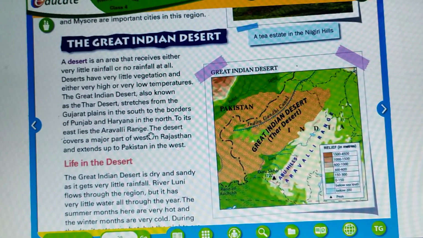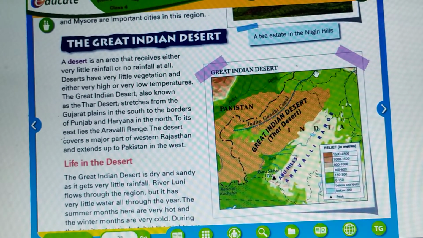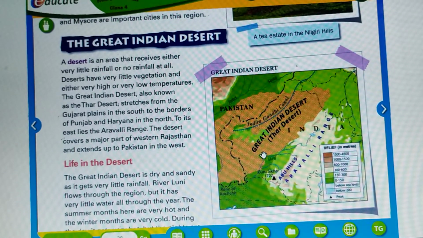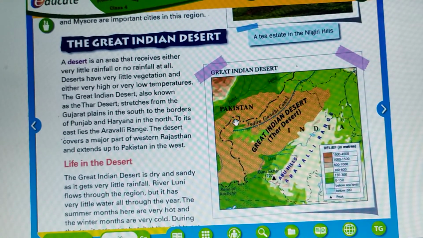The desert covers a major part of western Rajasthan and extends up to Pakistan in the west. Here we can see the picture. It is extending towards the neighboring country, that is Pakistan.